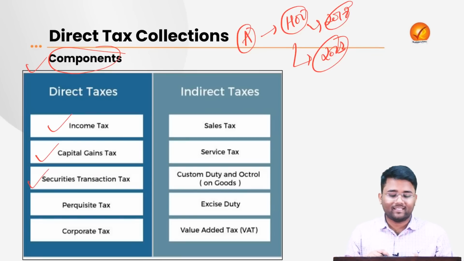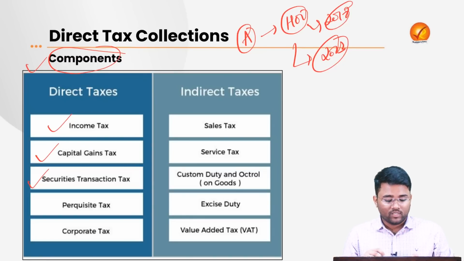Then the securities transaction tax, the tax that is levied on the buying and selling of securities, especially those securities which are listed on the stock exchanges. Then the perquisite tax: there are some perquisites that are provided to employees, for example, food bills, fuel bills, etc.